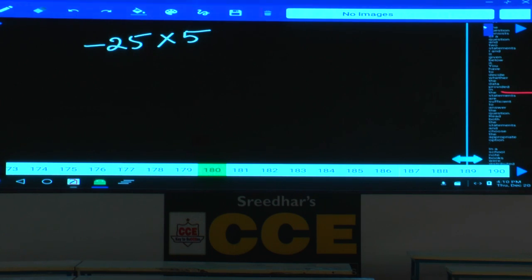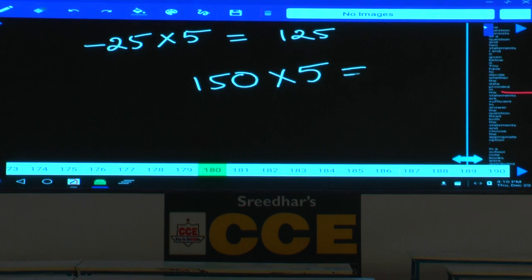Correct? Clear everybody? Now these 125 books are distributed to candidates who were present on that day, and each is getting 1 extra book. That means candidates who were present in the class, 125. Those who were absent, 25. Total students, 150. And each child will get 5 books. So the total number of books planned to distribute is 750.